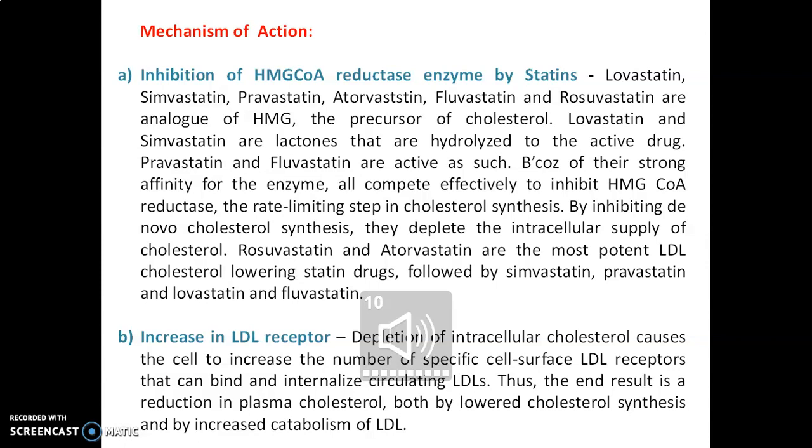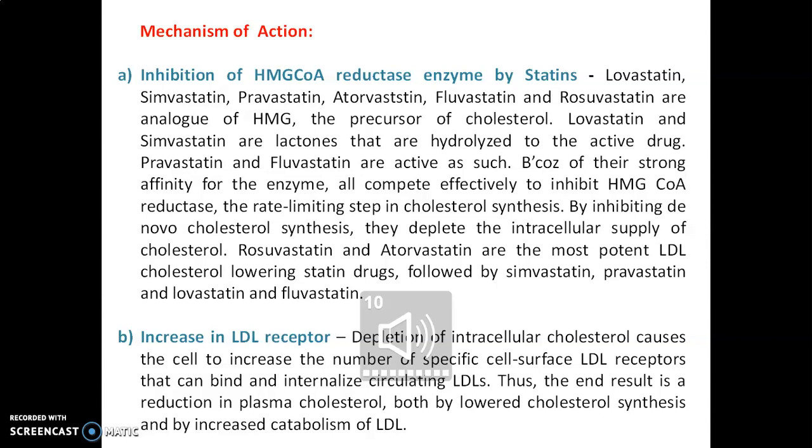Pravastatin and fluvastatin are active as they are. Because of their strong affinity for the enzyme, all compete effectively to inhibit HMG-CoA reductase, the rate limiting step in cholesterol synthesis. Conversion of HMG-CoA into mevalonic acid is the rate limiting step.